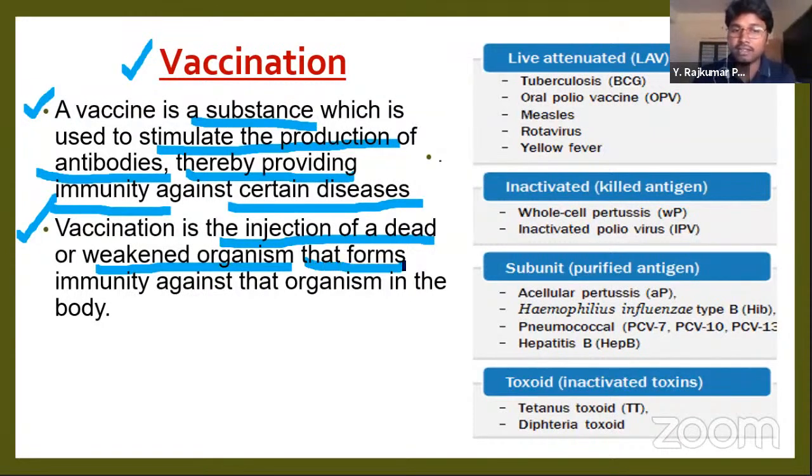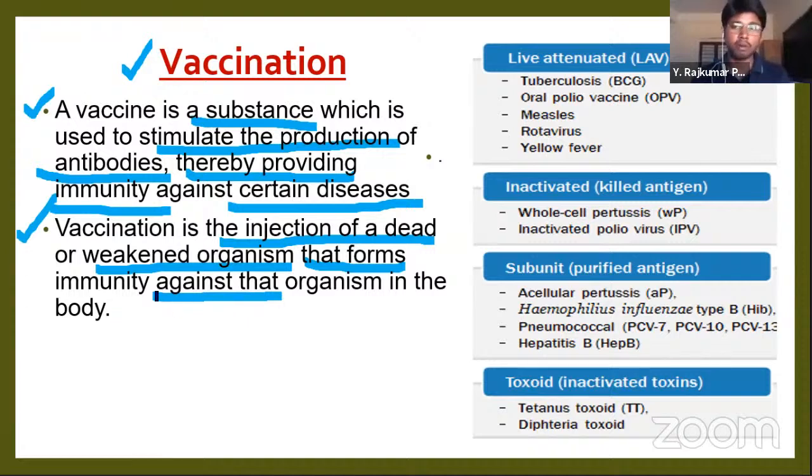When this weakened organism is injected in the body, it will have antigens on its surface. Since the antigens are present in the weakened organism, these antigens are identified by our immune system. In the humoral immunity, we discussed the MHC, which is the major histocompatibility complex. They are self-surface markers. They identify our B lymphocytes, macrophages. They identify these weakened organisms and produce antibodies against them.